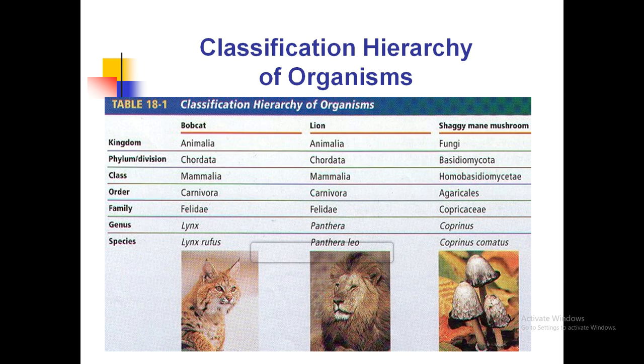The genus is Lynx and Panthera. So there is a difference in the genus of those two species: the bobcat belongs to the genus Lynx and the lion belongs to the genus Panthera. The species are Lynx rufus and Panthera leo. The shaggy mane mushroom is different from them because it belongs to the kingdom Fungi.